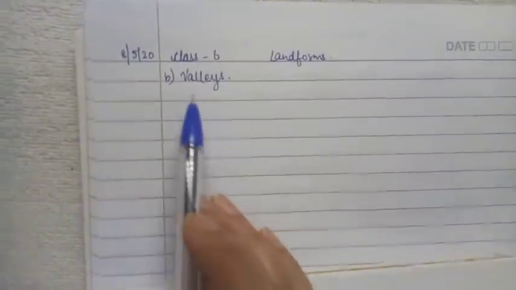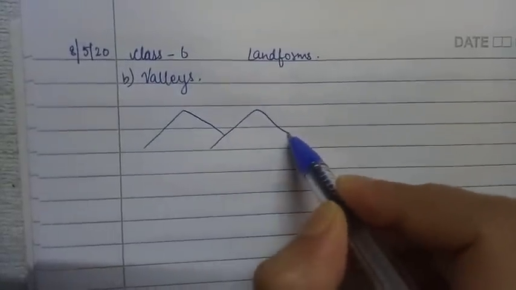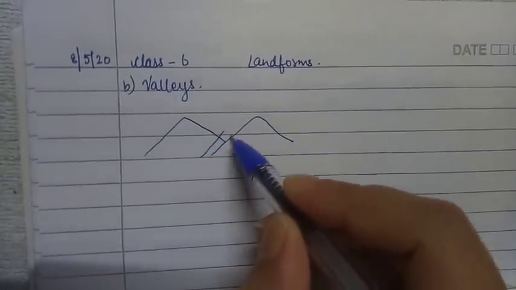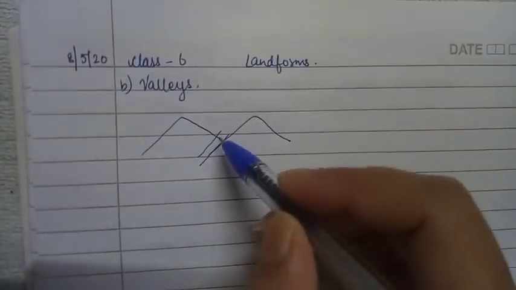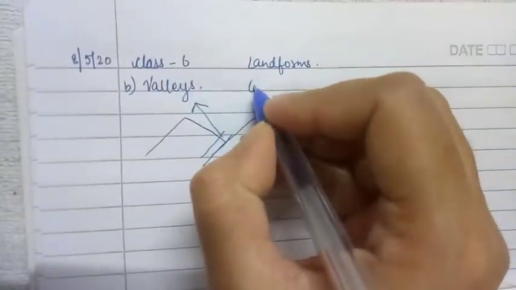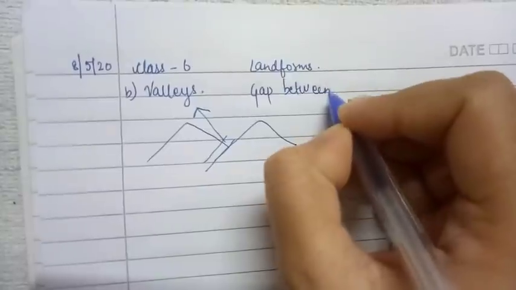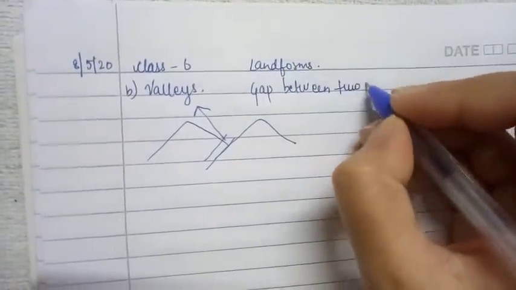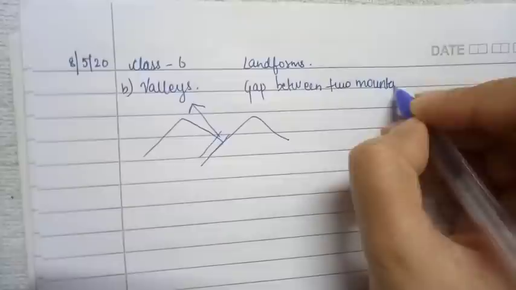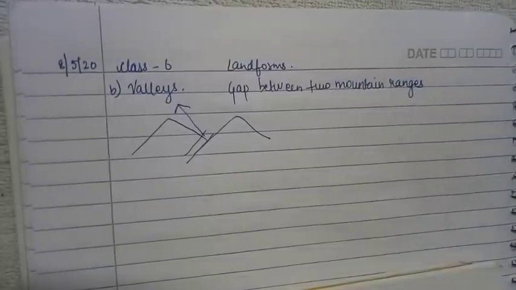First of all, valley. What is the common meaning of a valley? If there are two mountain ranges, the gap between two mountain ranges is known as what?